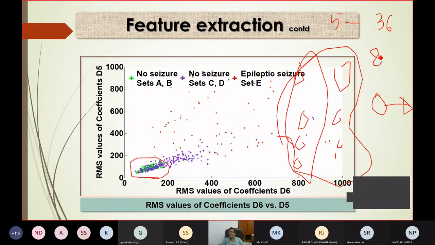So let the random number be 8. Automatically, there are 8 inputs and those 8 inputs are randomly generated out of 36. You know what each is: 1 is, let us say, RMS of D1, 2 is entropy of D1, 3 is energy of D1, and similarly you know all the 36 features. So 8 is randomly generated, now you take which 8? You have to generate 8 random numbers now. 8 is the decided number of inputs, but which 8 is random. Then you generate random numbers between 5 to 36: 17, so you look at what the 17th feature is. Then 32, what is the 32nd feature? 7, what is the 7th feature?